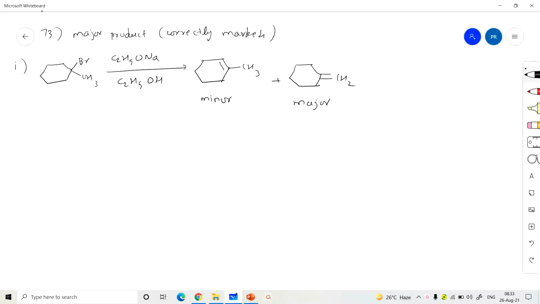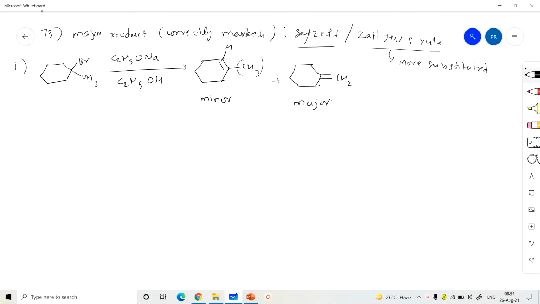If you observe, the products form by dehydrohalogenation, or elimination. We have already seen one rule: Saytzeff's rule. The resultant alkene will be more substituted; the more substituted alkene is the major product.